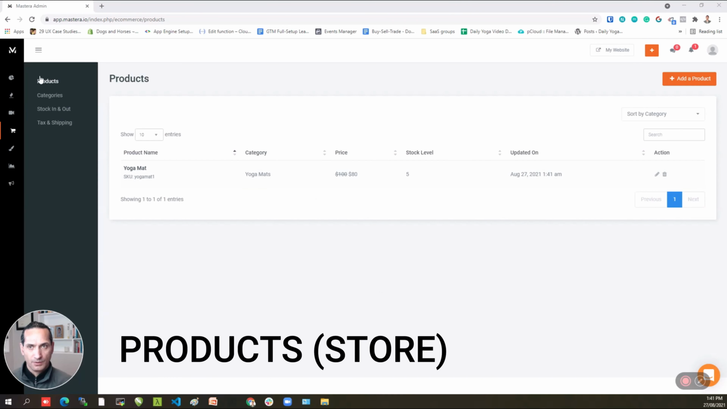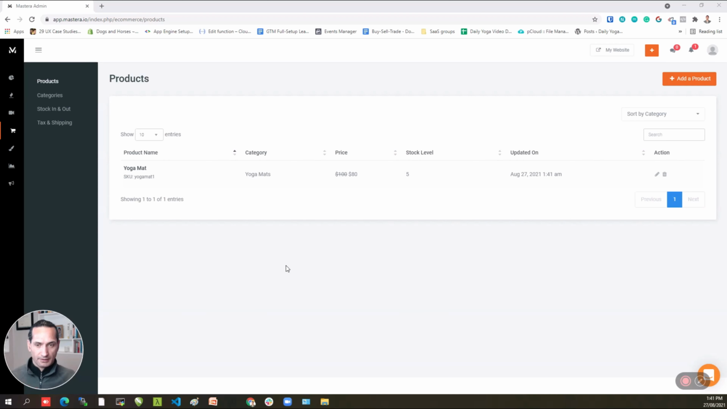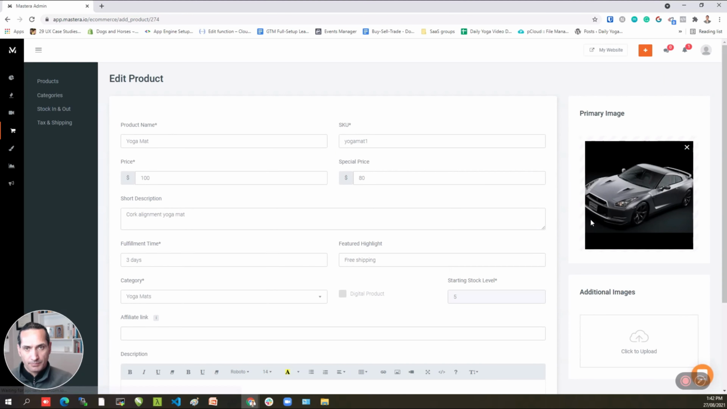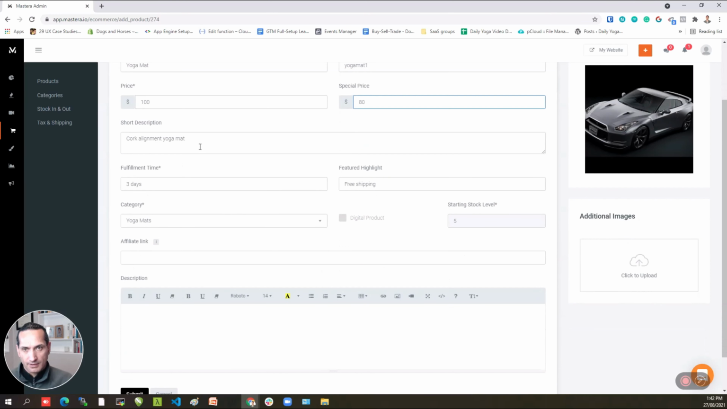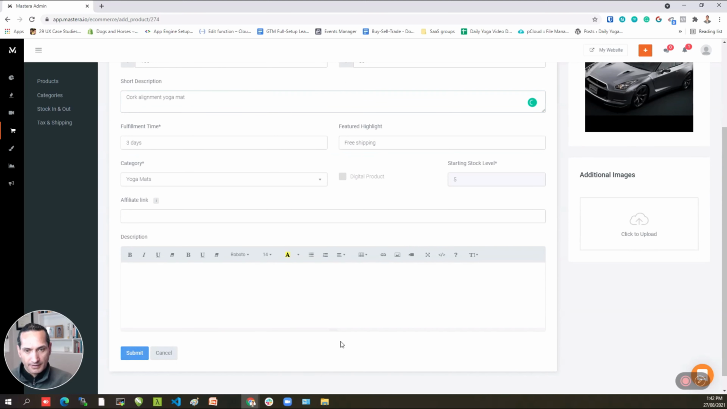So this is the store, and you can add various products. Now this is not necessarily just digital products, you can also add physical products. It's nowhere near as fully featured as Shopify or even WooCommerce, but it is functional, and if you've got simple needs for your shop, then this will be fine. You get your product name, SKU, price, you can add in images, more than one, submit that, and you're done.